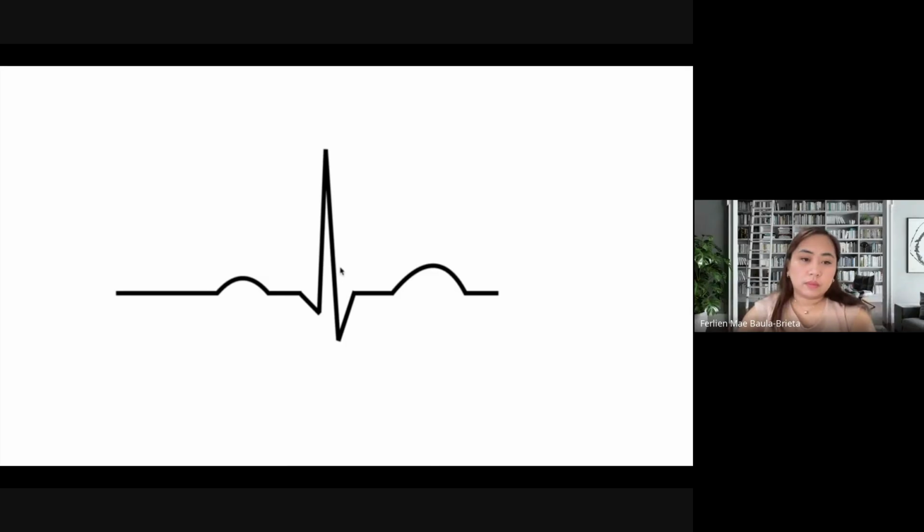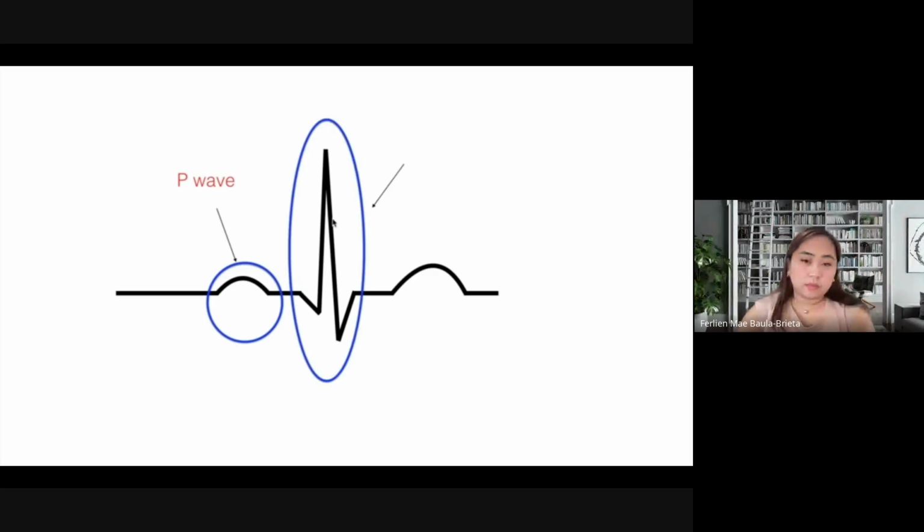It has different parts. We will start with this small bump right here called the P wave, followed by this tall structure right here called the QRS complex. And lastly, the last bump after the QRS complex would be the T wave. Let us discuss them one by one. Let's start off with P wave.